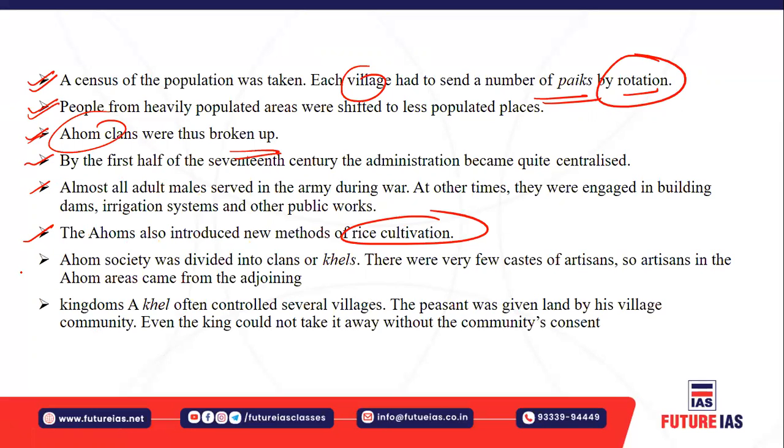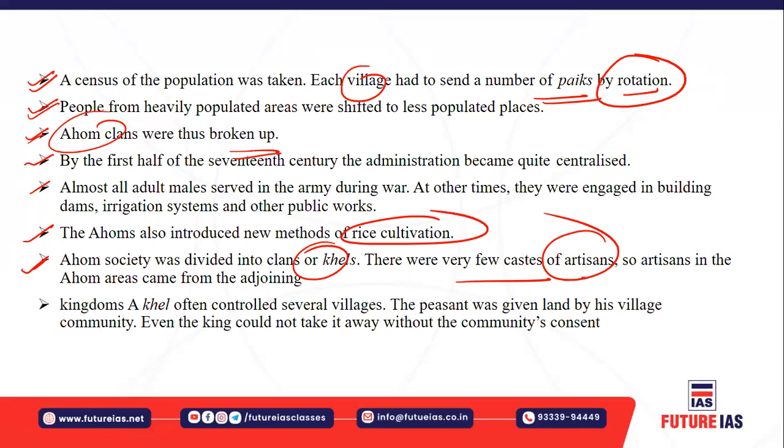Okay. And just like a normal society, the Ahom society was also divided into different clans. They were also called khels, right? And there were few castes among the artisans. So artisans in the Ahom areas came to be adjoining. The khels, or clans, often controlled several villages.